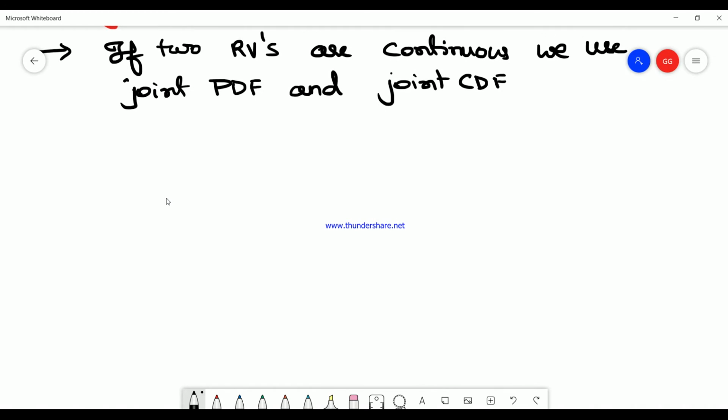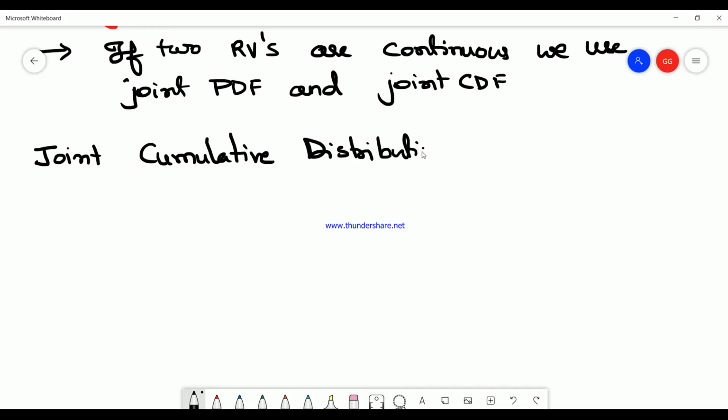Now we will learn the definitions of all these distribution functions. The first distribution function here is the joint cumulative distribution function, or joint CDF, or bivariate CDF.